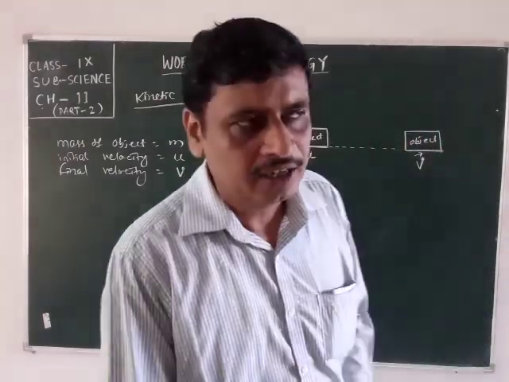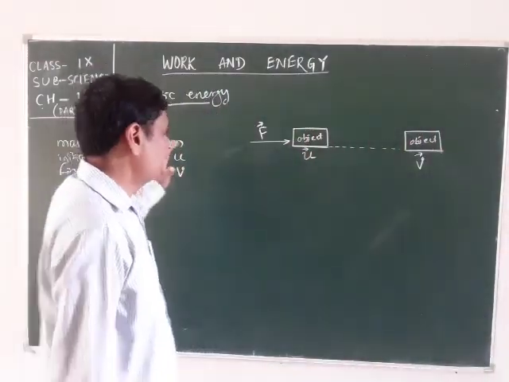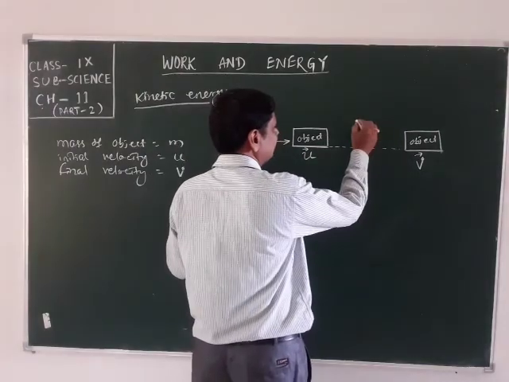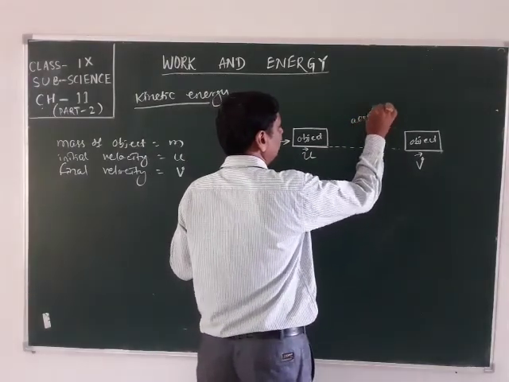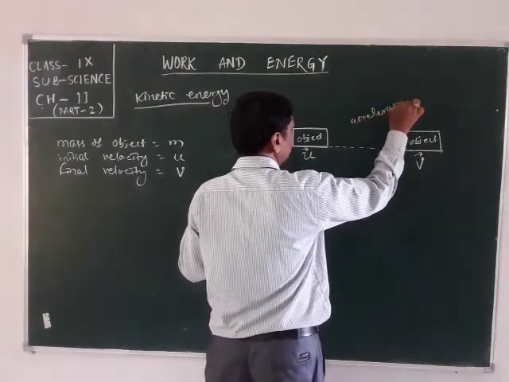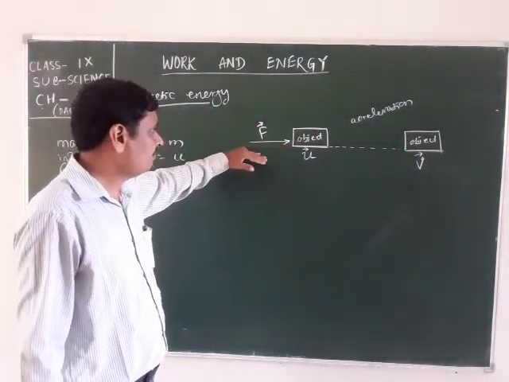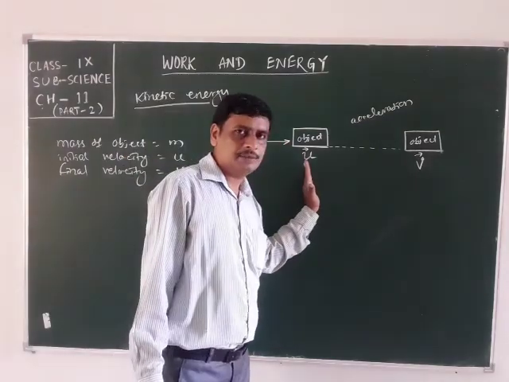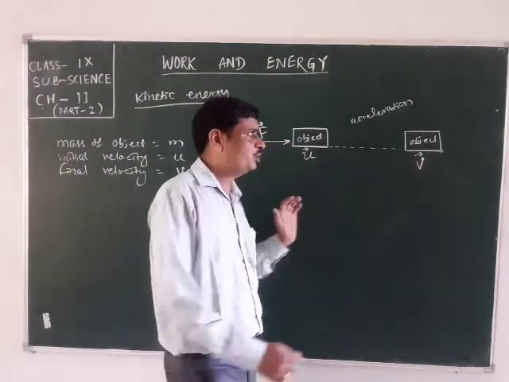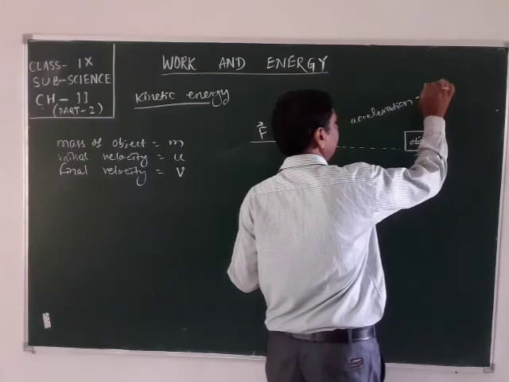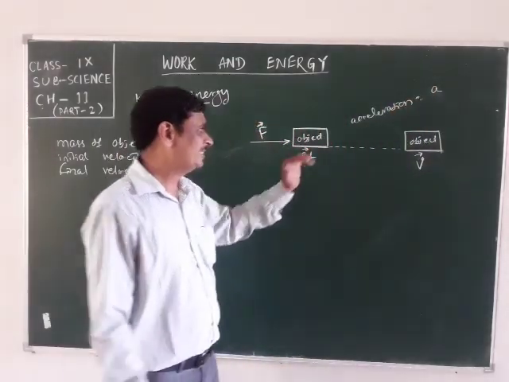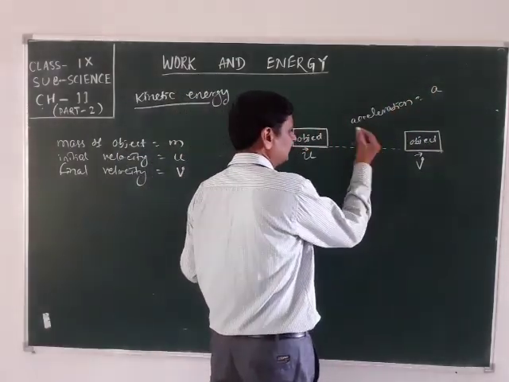And the body accelerates during the time when the velocity changes from u to v, and the body is displaced by the distance s.